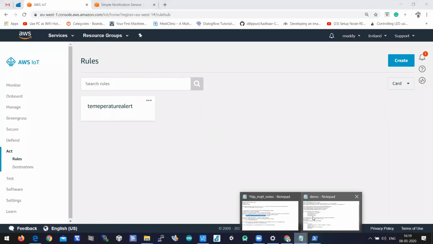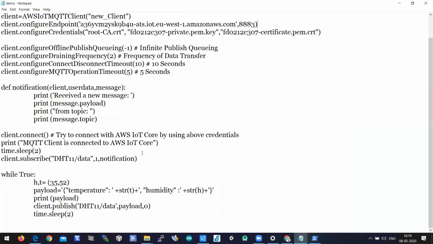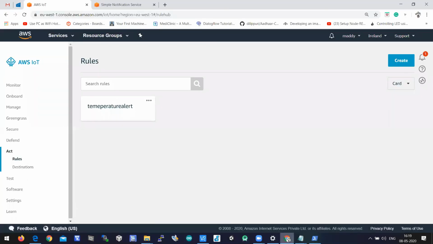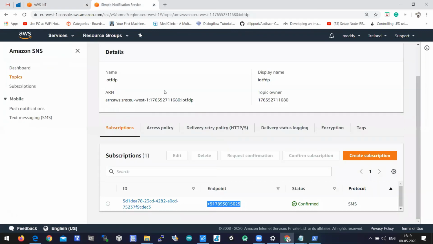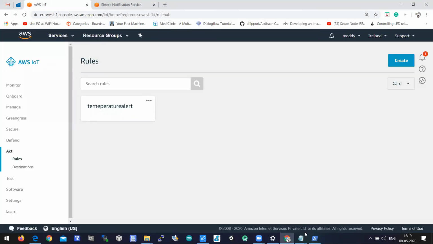So the use case is done. Use case is solved, I guess, because our target is to send a notification to the user when a rule is met. We created a rule and uploaded the data. When the rule is met, immediately it sends a notification through SMS. So that is done. Any doubts so far? You can ask me now.